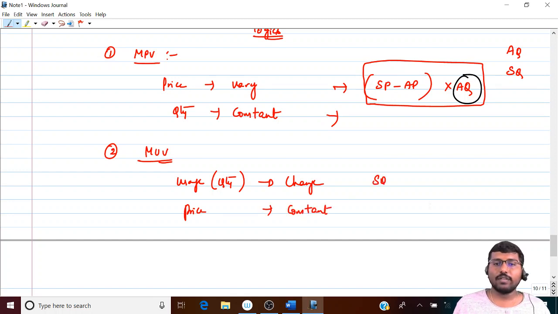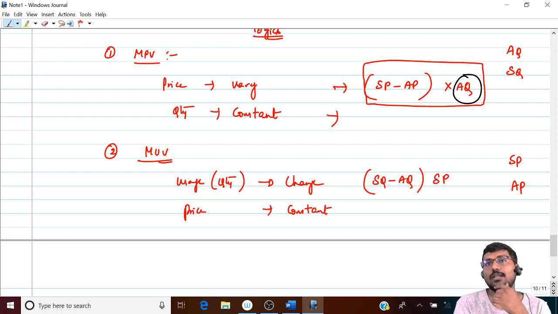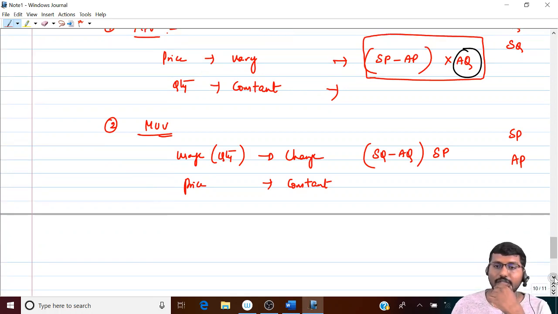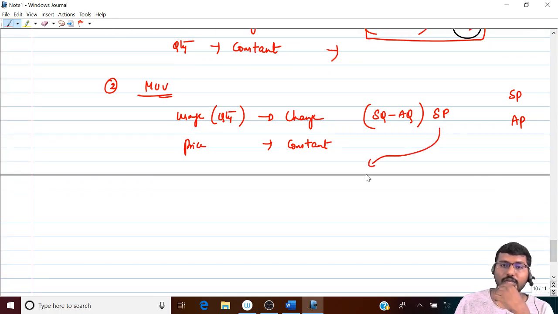Now quantity is nothing but difference between SQ and AQ because there are only two quantities right now. We don't have RAQ because we haven't crossed mix and yield variance, right? But then when it comes to price, you have to keep it constant, of course, because usage variance, therefore usage should be changing, which means quantity must be changing and price has to remain constant. Now, which price will remain constant? You have got two choices, standard price as well as actual price. Which price? The answer is SP, standard price. Now, how's that? There are a lot of reasons for that. So let's go with the reasons.